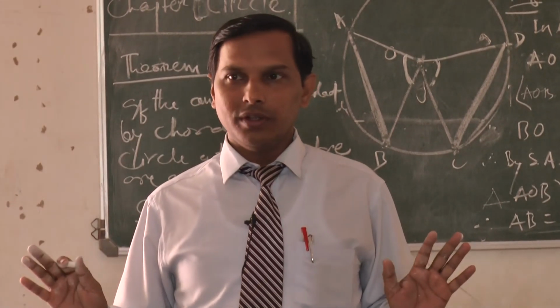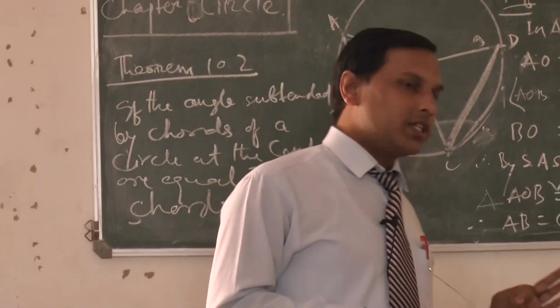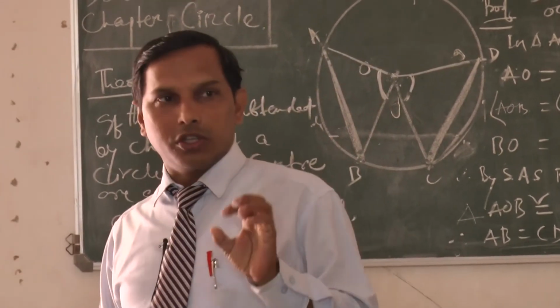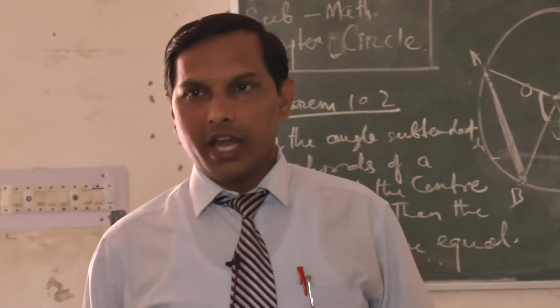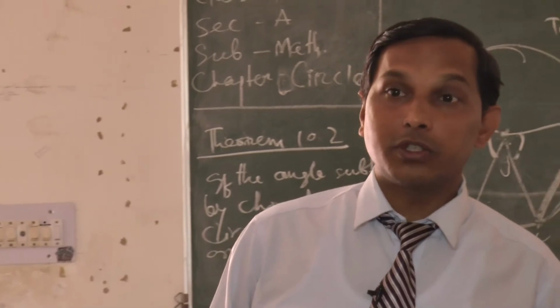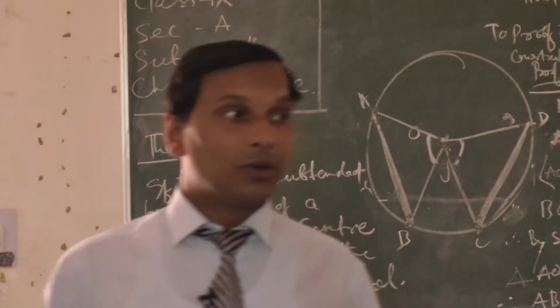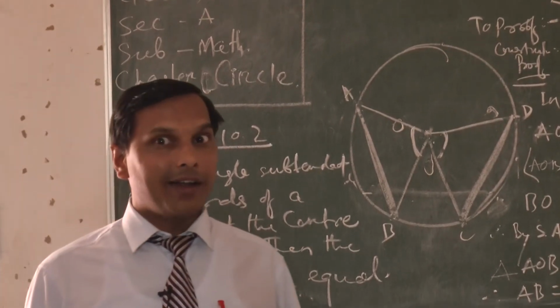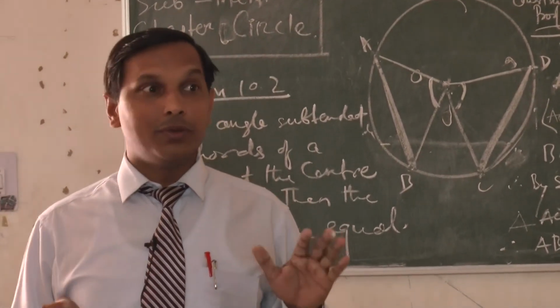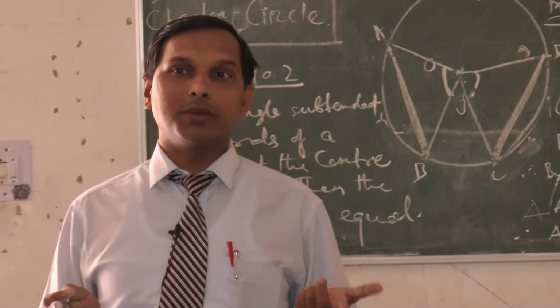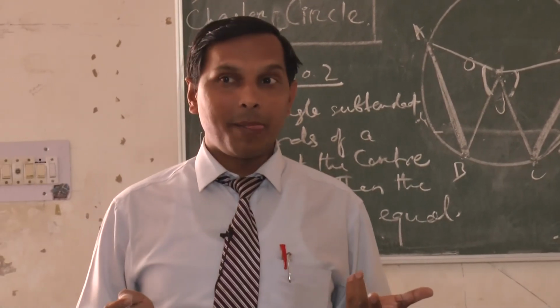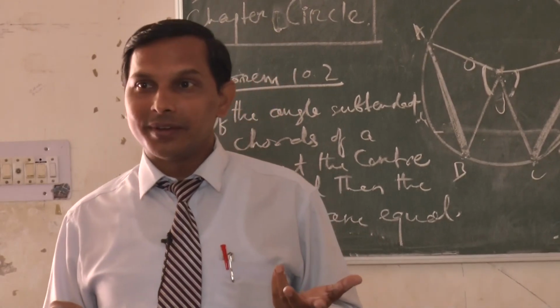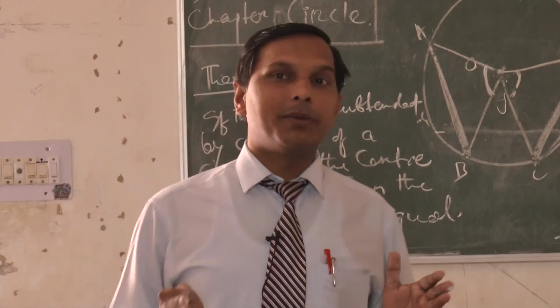Clear all of you? So now you have got the basic ideas about the circle, radius, diameter. Achha, what is the circumference of the circle? 2 pi r. Already you have read the chapters. 2 pi r is the circumference of the circle. What is pi? 22 by 7 or 3.14 is the value of pi.